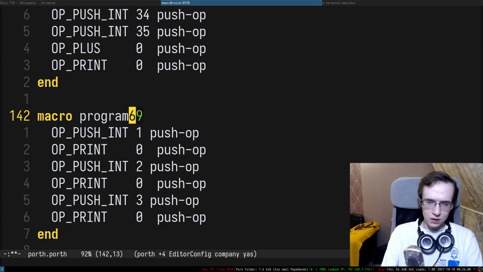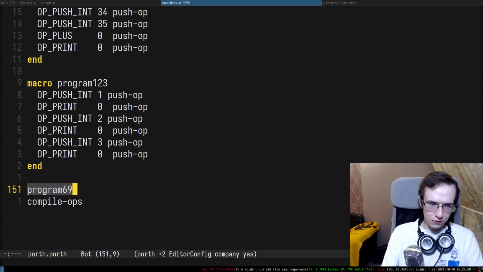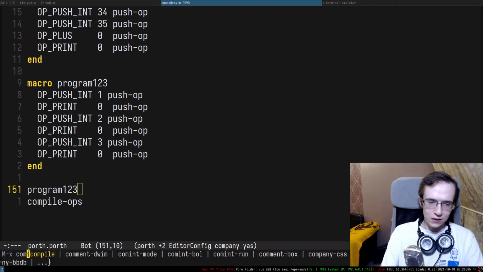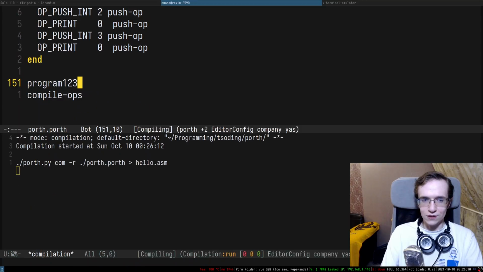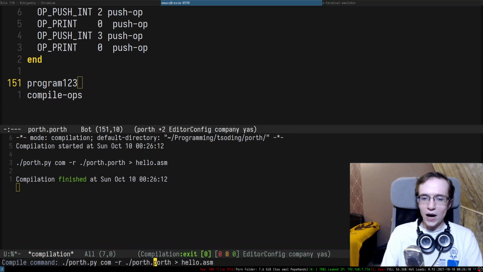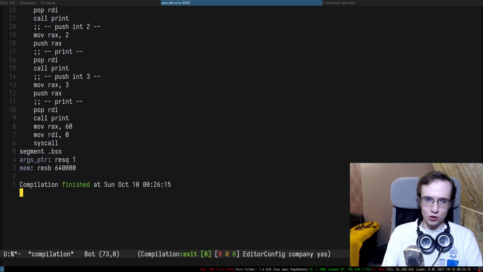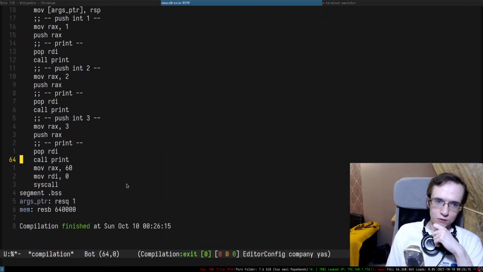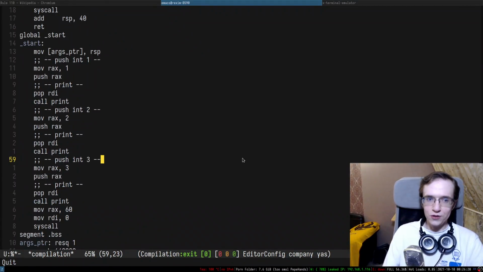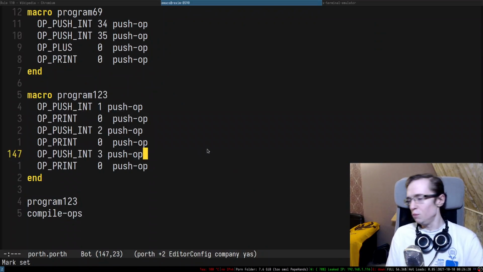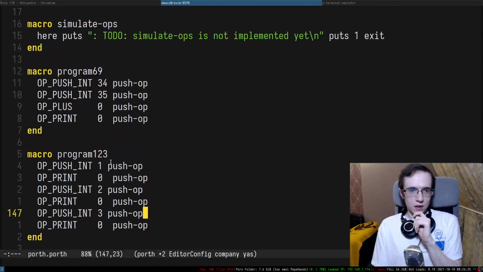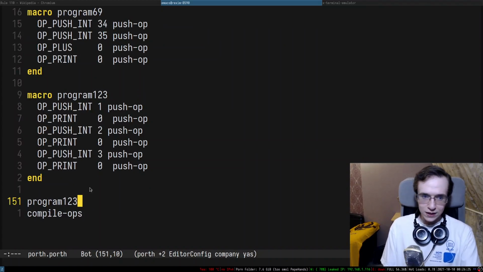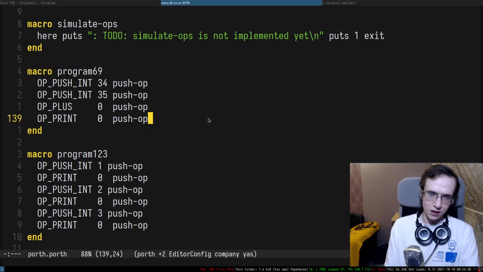And if I swap it out to program 1 to 3, it will generate a different program now, right? So I can already hardcode things. The only thing that is left in here is essentially to implement the process of reading from the file and filling up the array of OPs, right? And I can already swap out different programs and stuff like that.